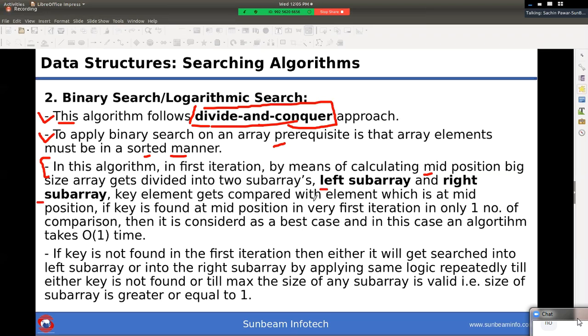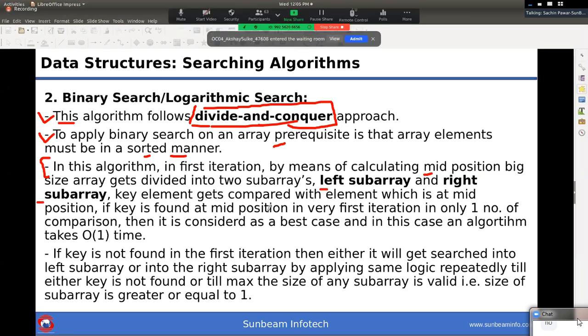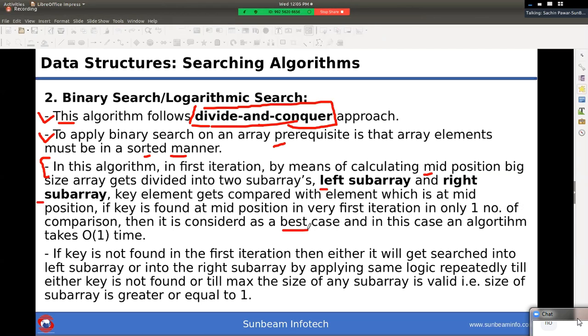And the key element gets compared with the element at the mid position. So if the key is found at the mid position in the first iteration in only one comparison, then it is considered the best case. In this case, the algorithm takes order of 1 time. Why order of 1? Because the number of comparisons is only 1 in the best case. So this is the best case for binary search, right?